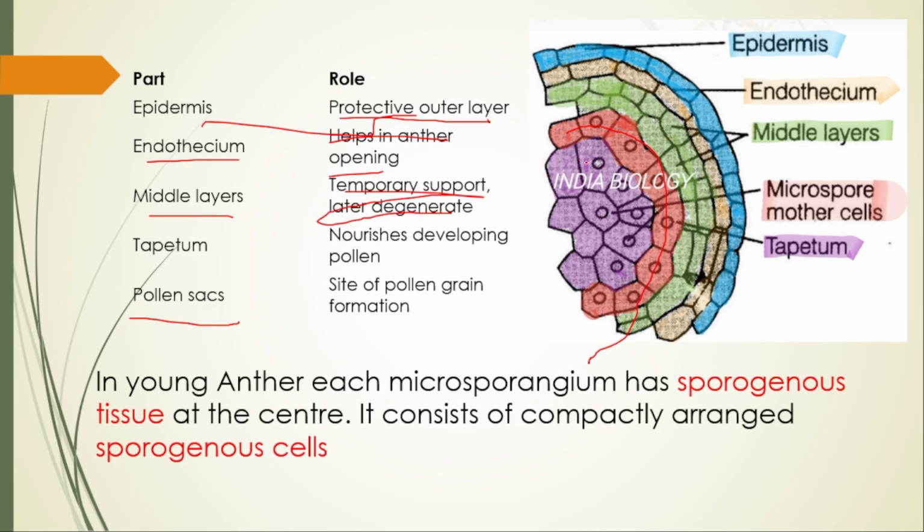Here are the spore cells, that is the microspore mother cell. In a young anther, each microsporangium has sporogenous tissue at the center. This is the sporogenous tissue. Again, there will be a huge number of cells which are said to be microspore mother cells. It consists of compactly arranged sporogenous cells. These are the sporogenous cells.